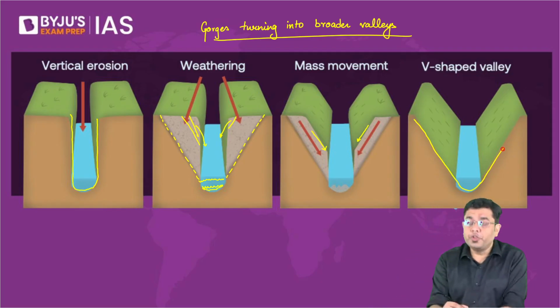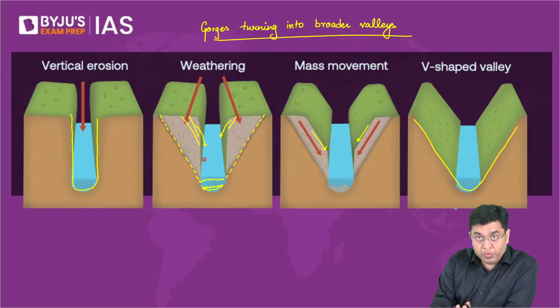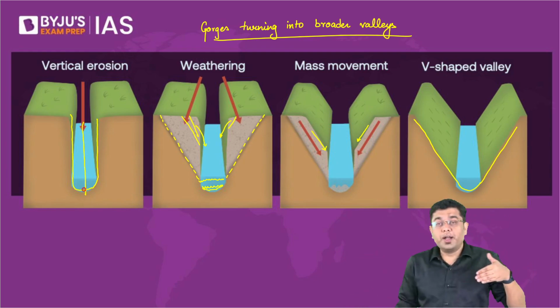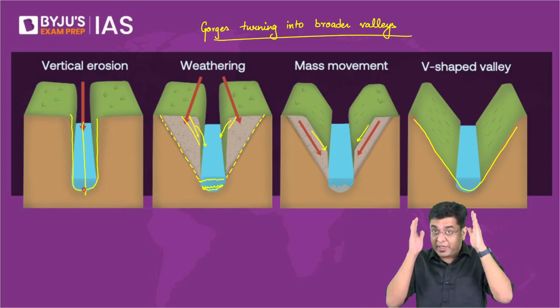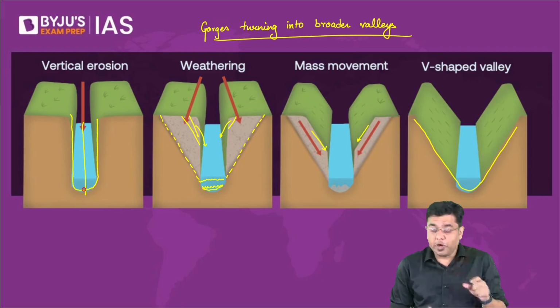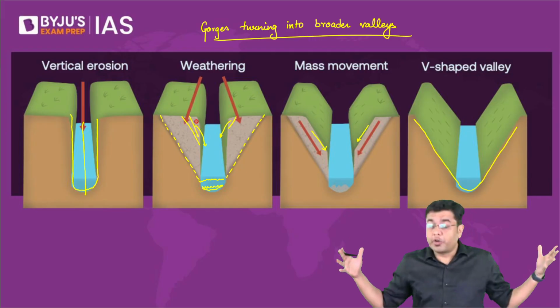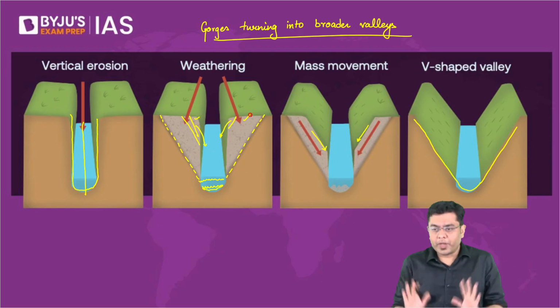Okay, so this is when you have an existing movement of the river, and the river moves through the central portion where it has carried out the vertical down cutting. That is where it will be moving through, and that is where it will create initially an I-shaped valley or a kind of gorge. The side portion will get weathered, where large rocks will get converted into smaller fragments, which are ready to slide down. Okay, I hope this is understood.